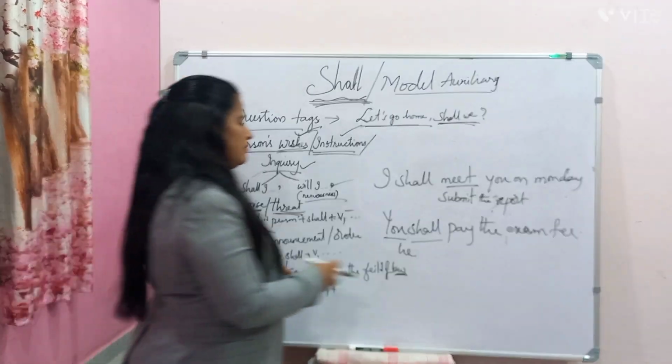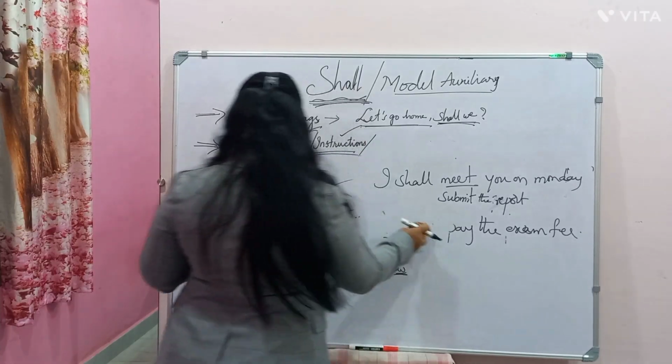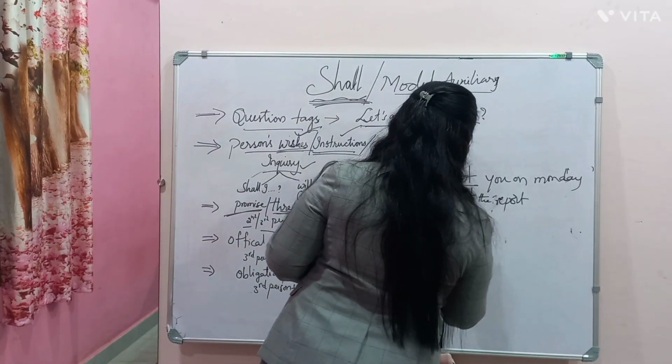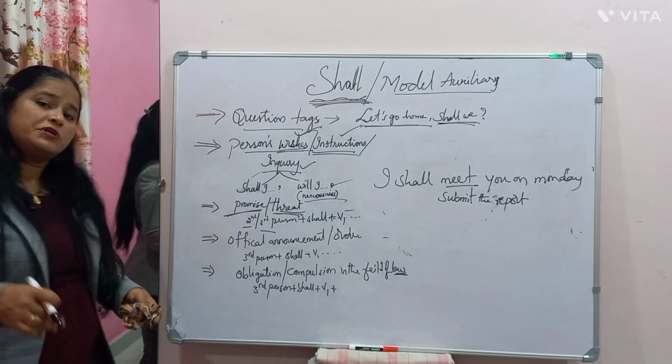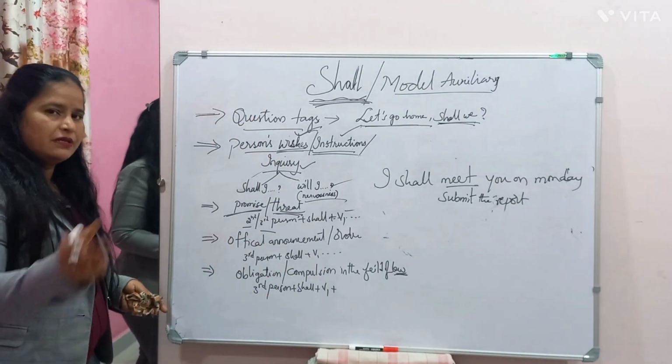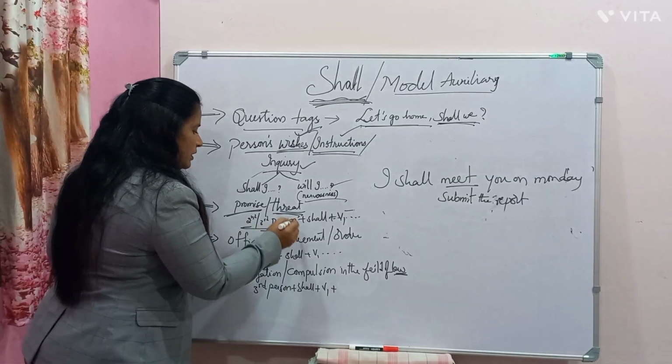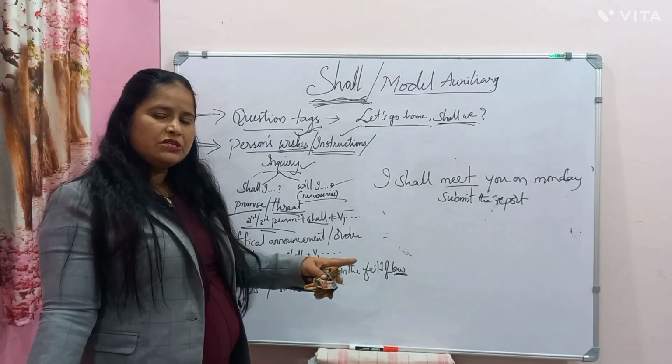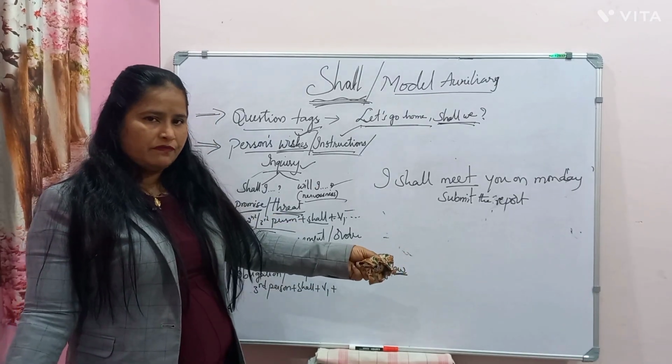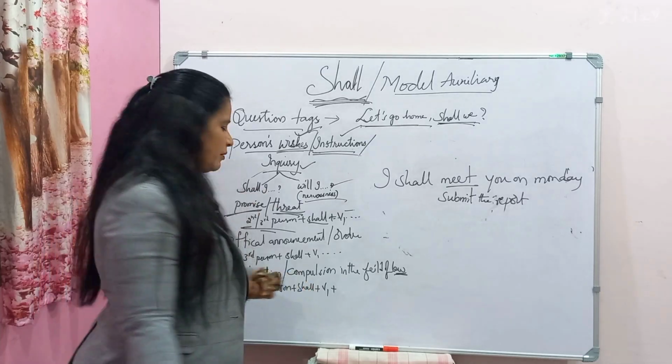So when it is something like a promise, I will pay the fine. What do I say? There I do use with the first person, it is I will pay the fine. If it is second person, third person only, shall is used. He shall pay the fine or you shall pay the fine. If it is I, I will pay the fine.